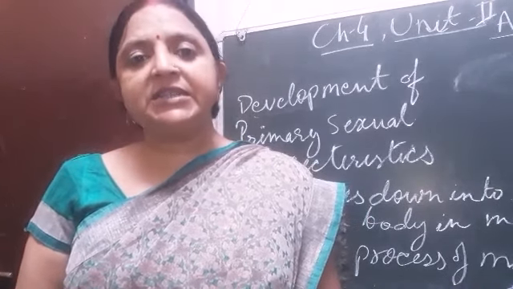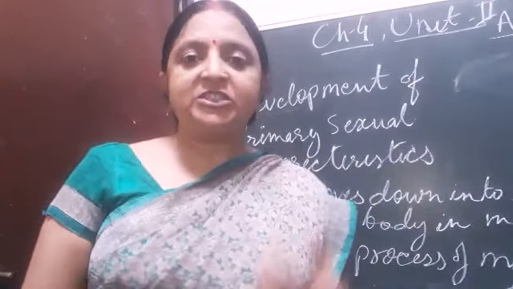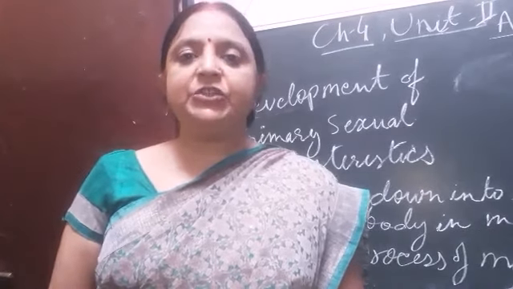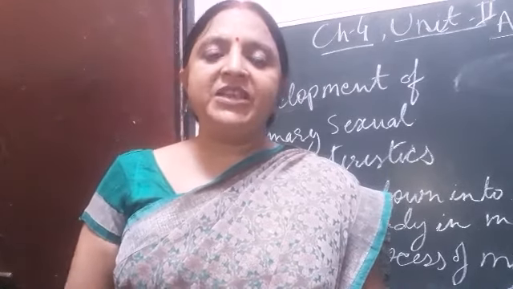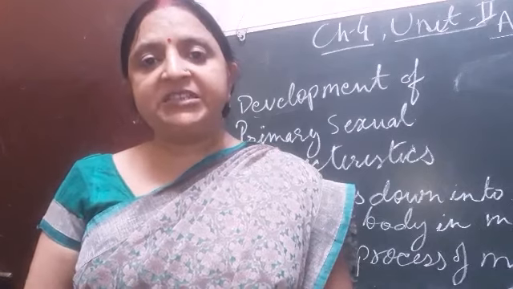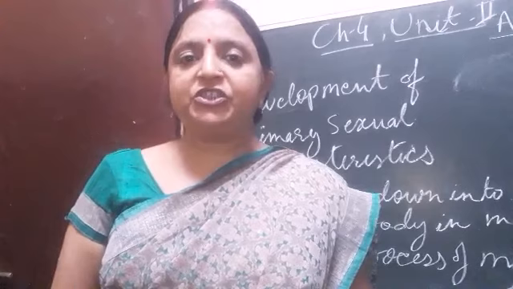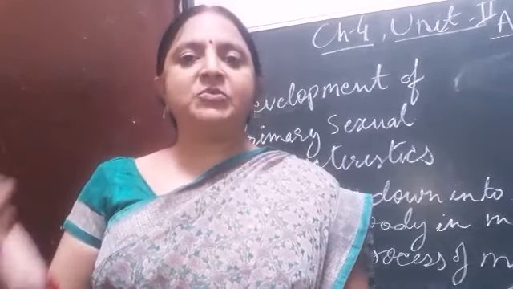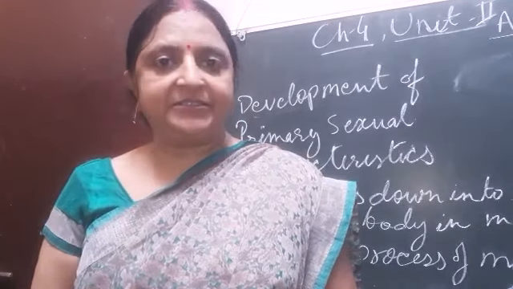When the pituitary secretes hormones, the gonads, that is testes and ovaries, become active and reach the phase of maturity. Testes are capable of the production of sperms, while ovaries are capable of the production of eggs.